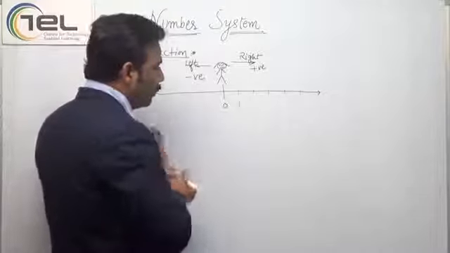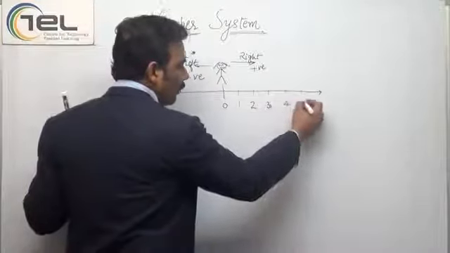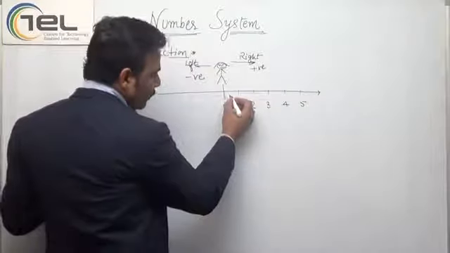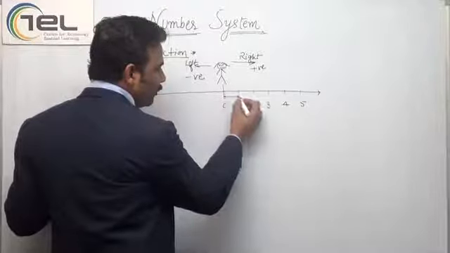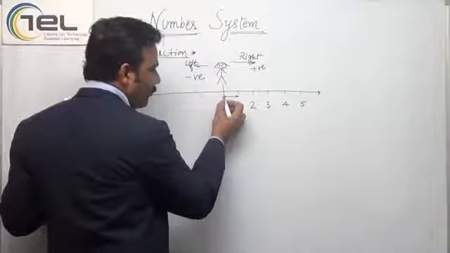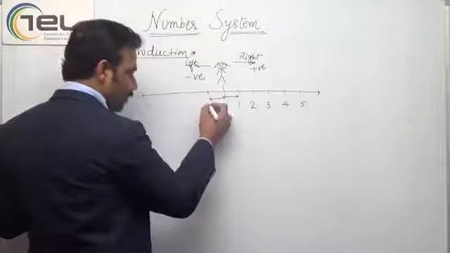The other ones we know are 2, 3, 4 and 5. The same distance from here to here, if I represent it here, I will represent it with this one.